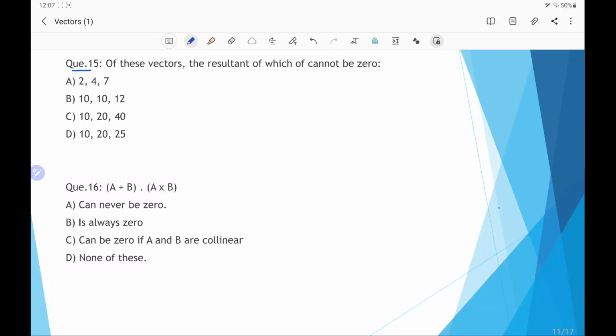Question number 15 is, of these vectors, resultant of which cannot be 0. If we consider three vectors, say A, B, C, this is the vector A, this is the vector B, and third vector is C. Their sum can be 0 in only possible condition is that magnitude of A plus B, if we take any two sides, that must be greater than the third side.